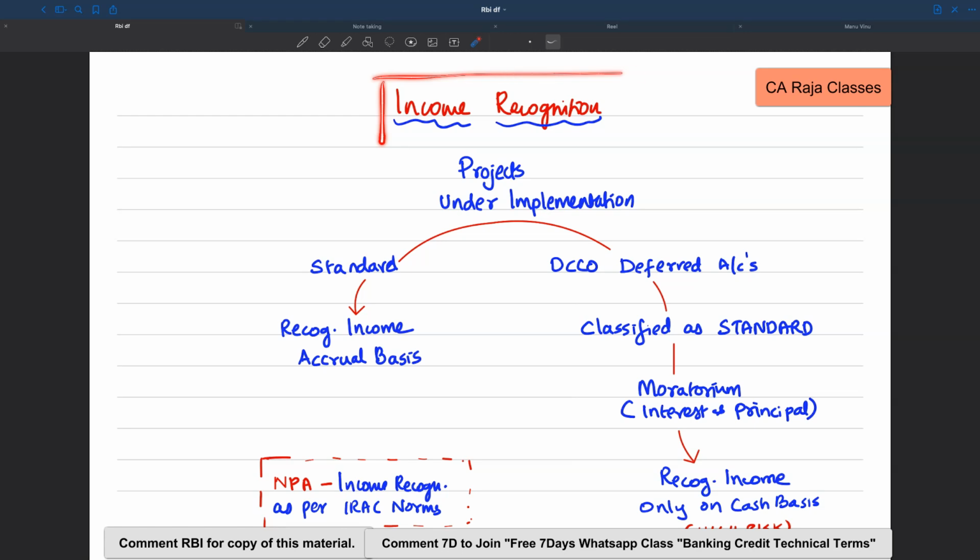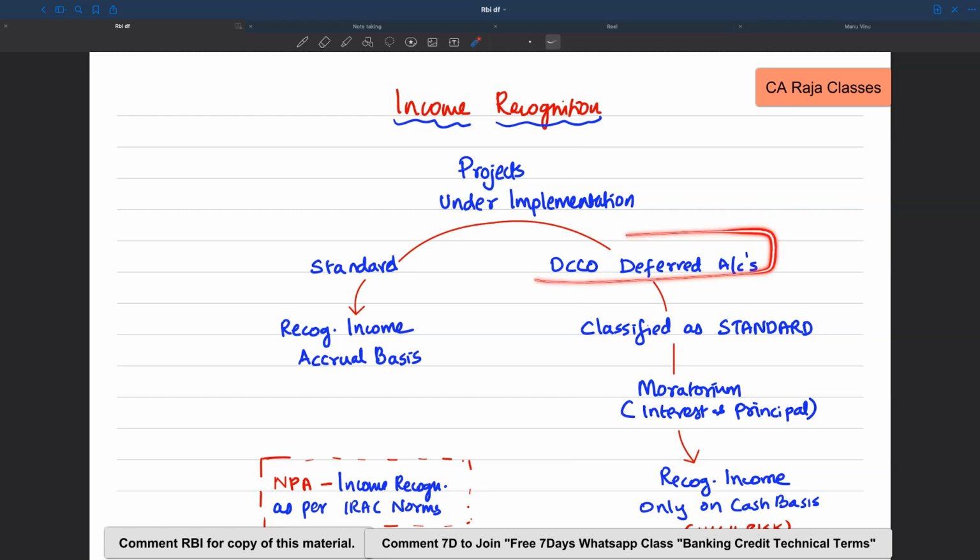Next, let's move on to the critical part, that is the income recognition. So for the projects that are under implementation and which are standard in nature, income can be recognized on accrual basis. But for the projects where DCCO is deferred but they still continue to be classified as standard, and if moratorium is given for interest and principal, then in those cases banks should recognize income only on cash basis, because there is a high risk in this project.